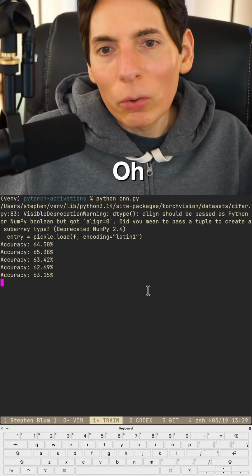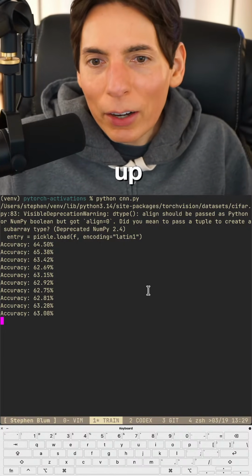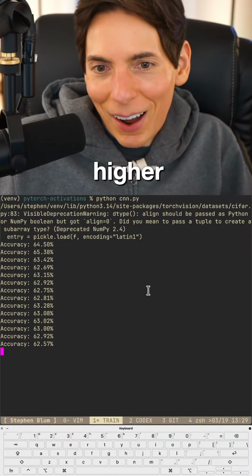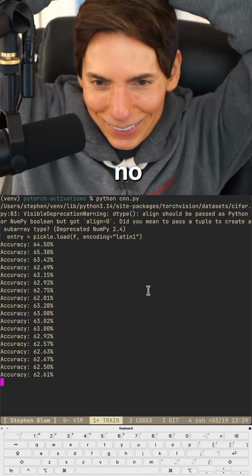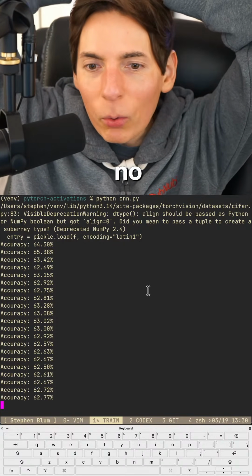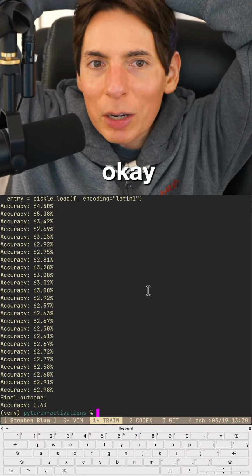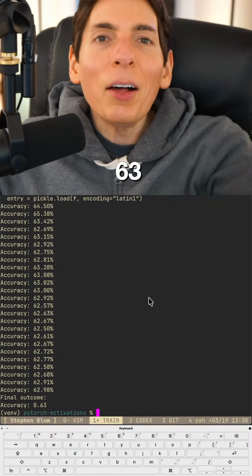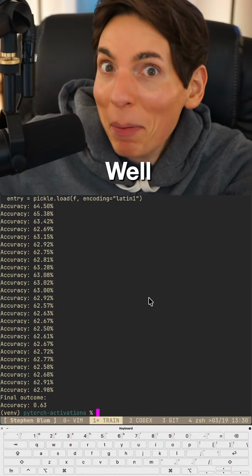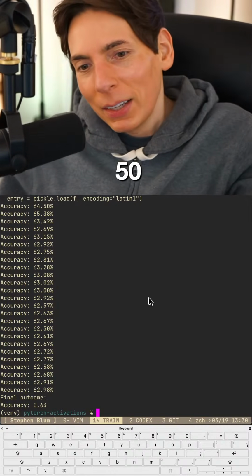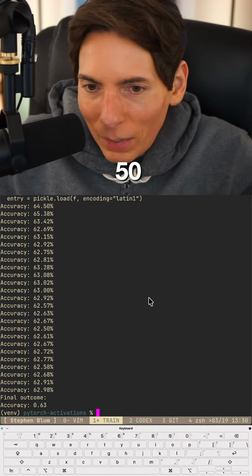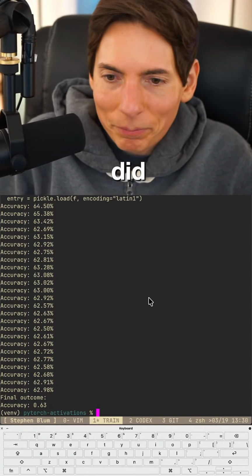Oh. No. Stay. Go up. Go higher. 63. No. It's got to go. Oh, it went up a bit. Okay. It's kind of like it's central. Oh, okay. 63%. Well, it's better than 50-50. It's better than 50-50. I think we did pretty good.